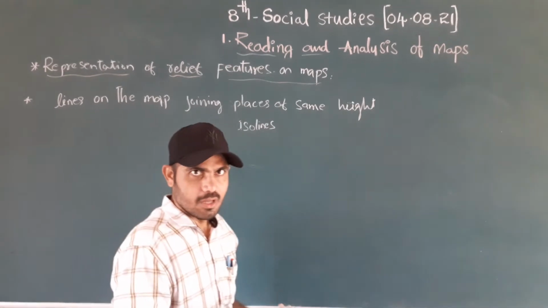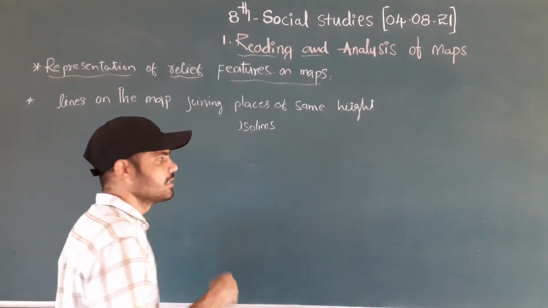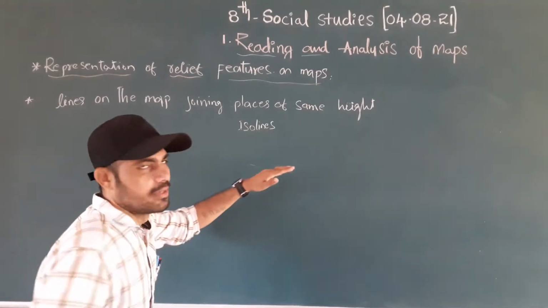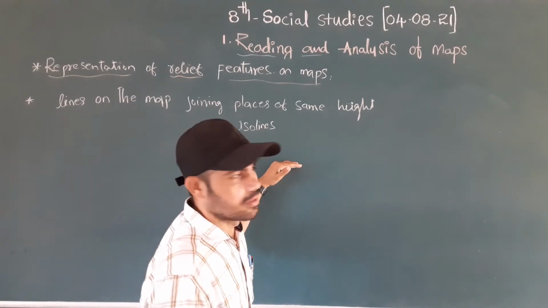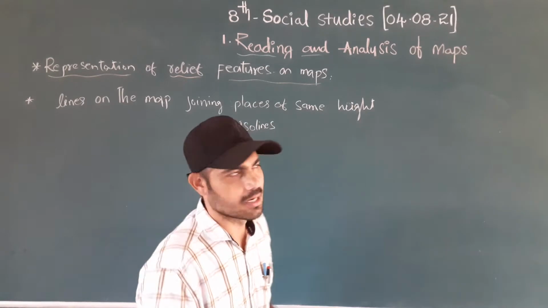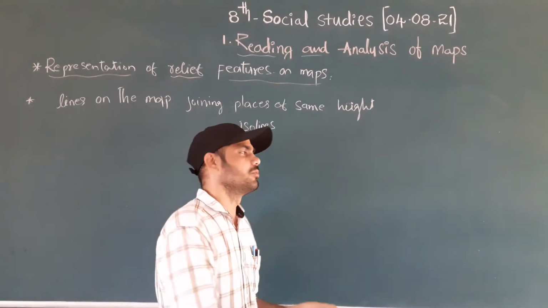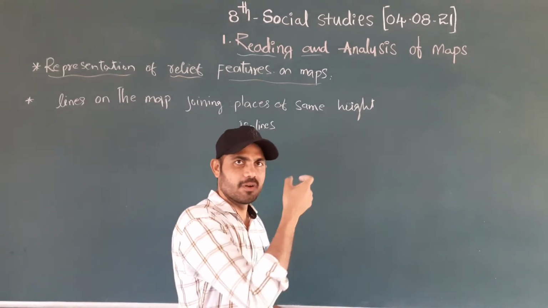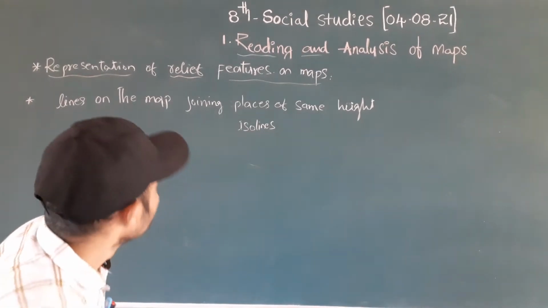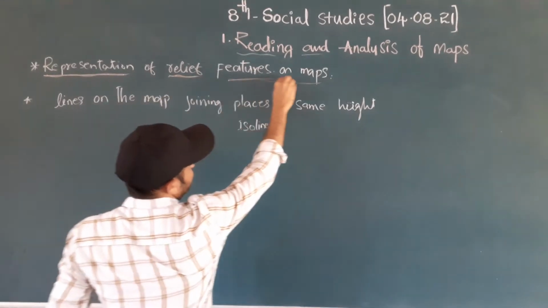And then came the Sumerians, Babylonians, Romans, Britons, Greeks, Indians, Arabs, all of this we already discussed. And the Dutch cartographer Gerardus Mercator's map projection, already discussed. Nowadays, the maps we use are made from Gerardus Mercator's map projection. Here, the last topic is the representation of relief features on maps.